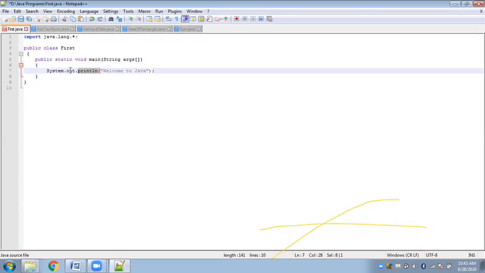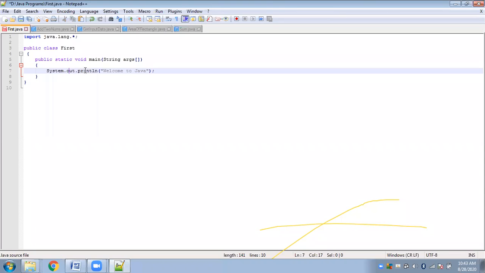Out is the object of the PrintStream class, and println is the function of the PrintStream class. To use this particular function println, you need to access it using the object. As you all know, to be able to access the functions belonging to a class, we have to create objects of that class.